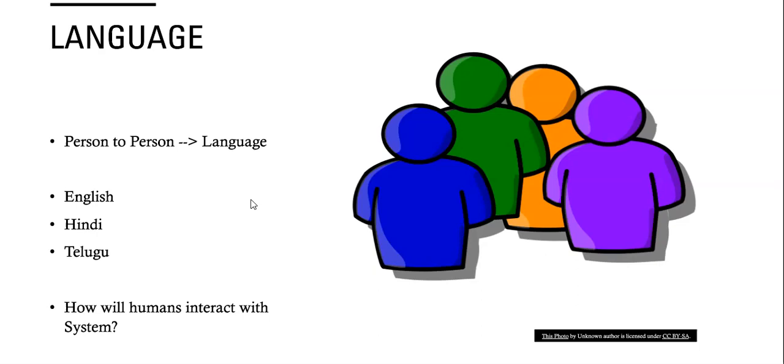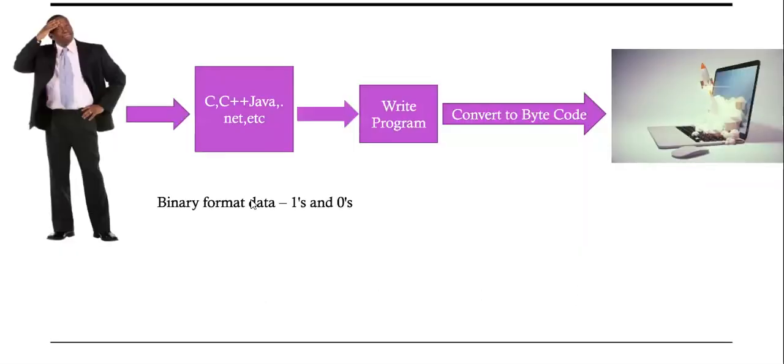Before going to that, let's discuss how the system will understand us. The system knows only one language, the ones and zeros format, binary format. We don't know how to interact in that, so for that there is a medium platform: the programming languages. C, C++, Java, these languages we can call programming languages. Whatever we write in C or C++, everything will be converted into byte code format, and that finally goes to the system.